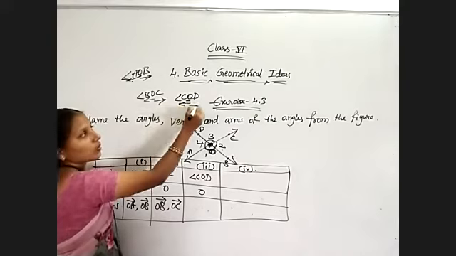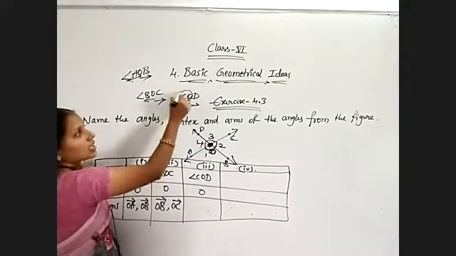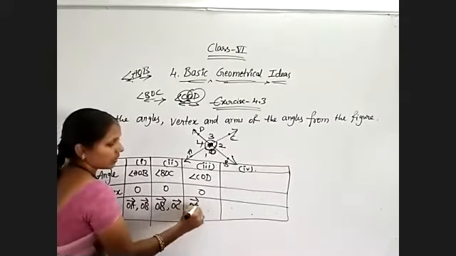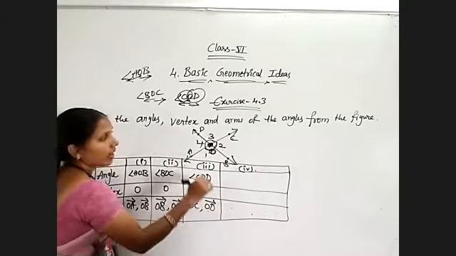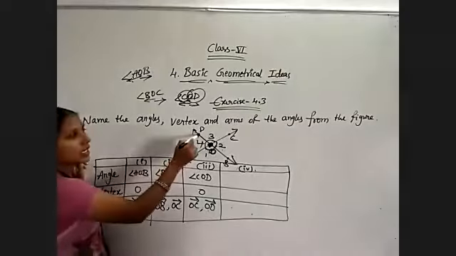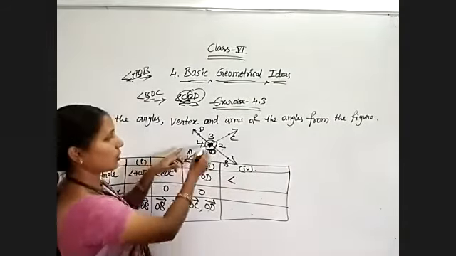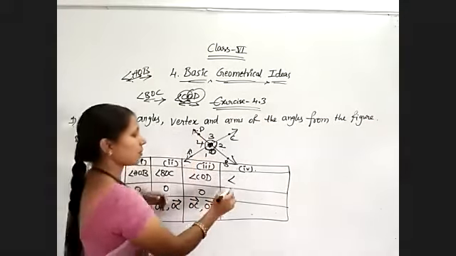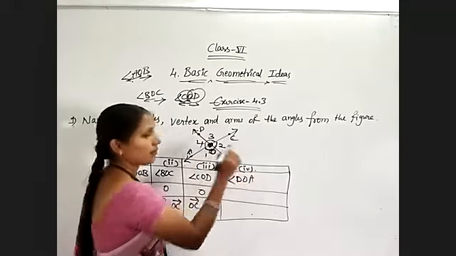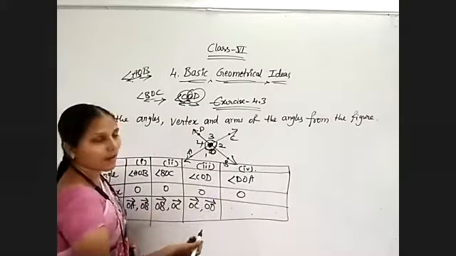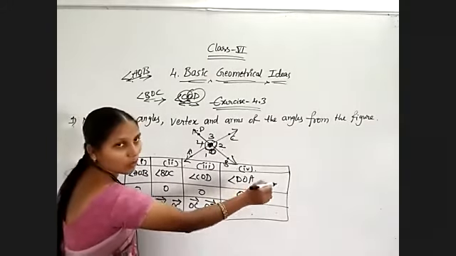OC, OD. And last angle, which one is that? DOA. Otherwise, angle AOD also we can write, no problem. AOD, DOA, both are same. Now, what is the vertex? O only. What are the arms? OD, OA.